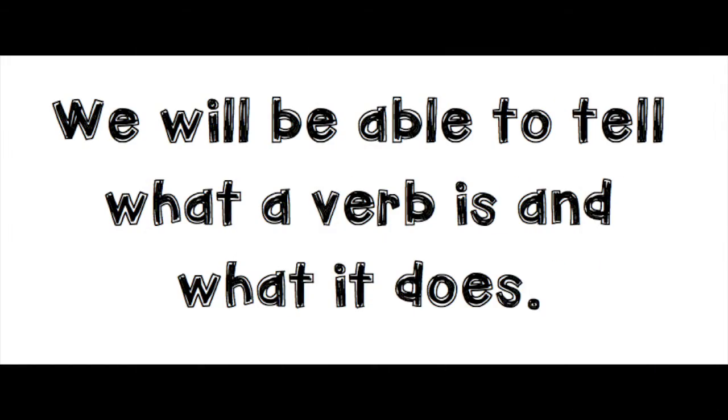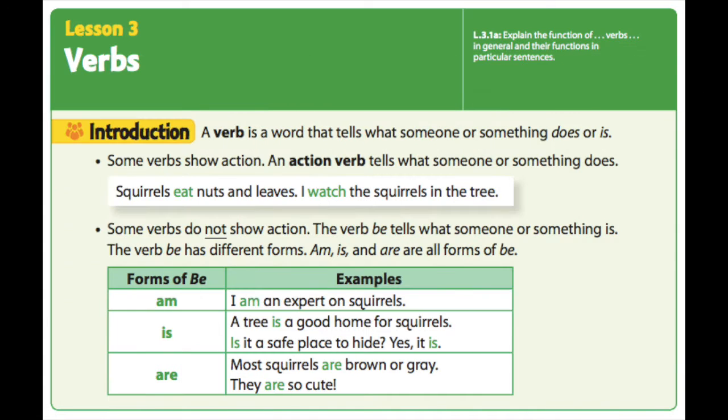Alrighty, we are going to start our language arts lesson. Let's go. Repeat after me. We will be able to tell what a verb is and what it does. We are going to review verbs. So a verb is a word that tells what someone or something does or is.